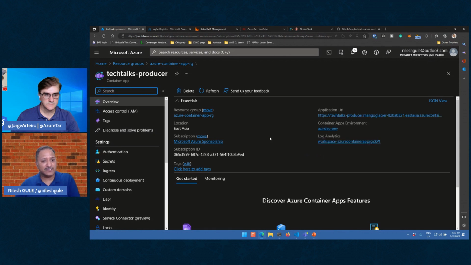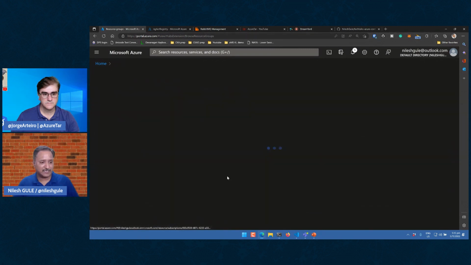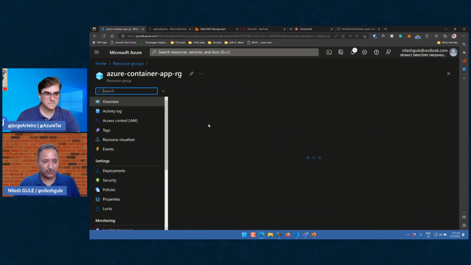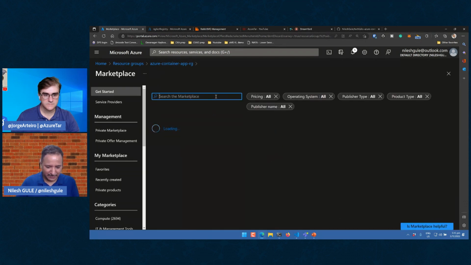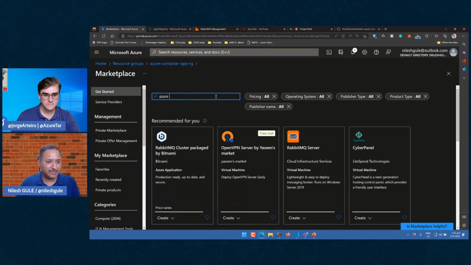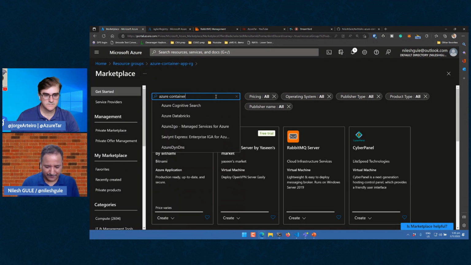So I can create all this using the portal as well. What I showed was using the Azure CLI commands via PowerShell script. I can use the portal also to create a new instance of the environment. I can create a new instance. So let me just quickly go back here. Let's say in the same resource group, I want to create a new instance or new environment. So I can click on new here and I can say Azure Container App.